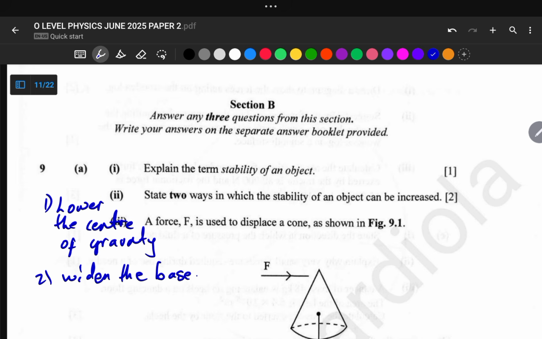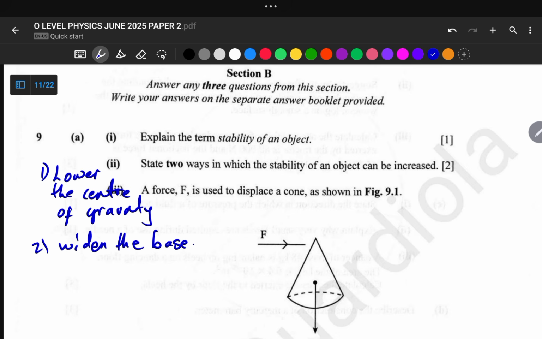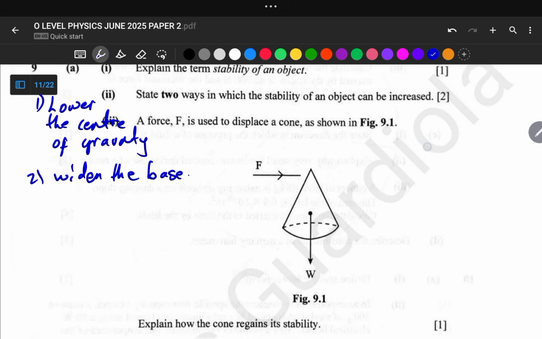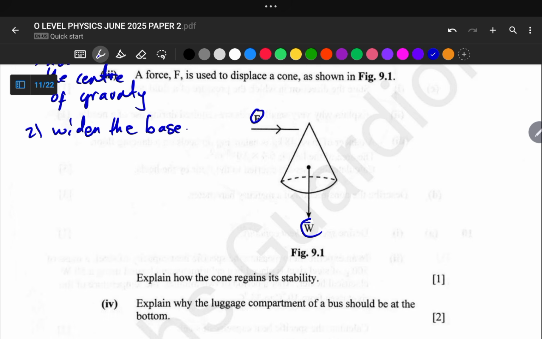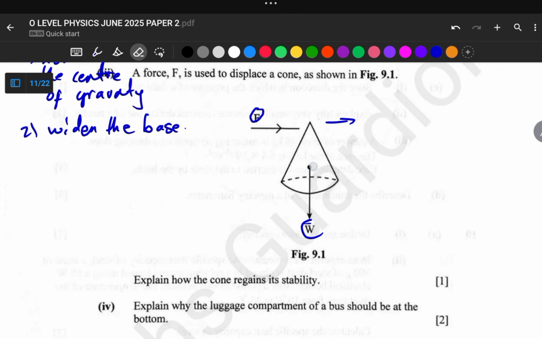Let us move on to the third part of our question, which says a force is used to displace a cone as shown in fig 9.1. We are having this force here, and this is the weight of this cone, and we are required to explain how the cone regains its stability. If there's a force that is pushing this cone in this direction, for this cone to regain its stability, this center of gravity must always be within the base that is in contact with the ground.